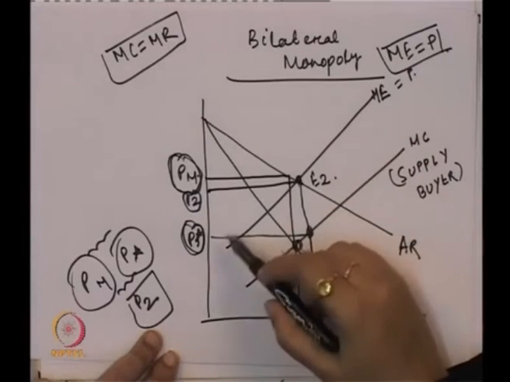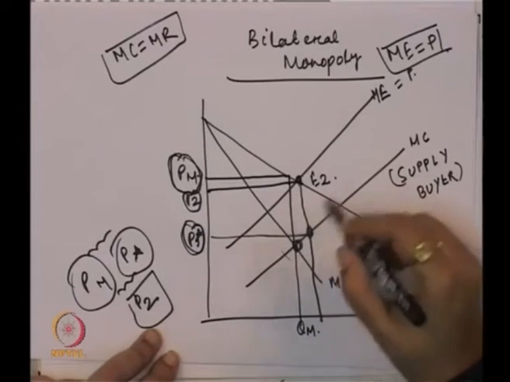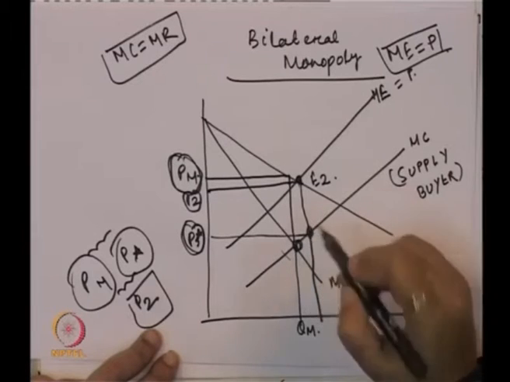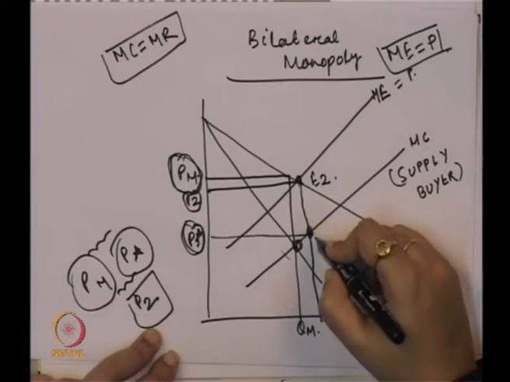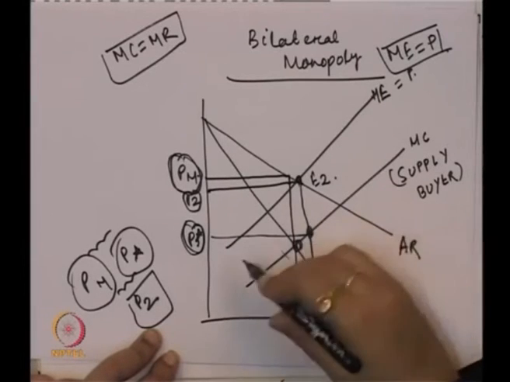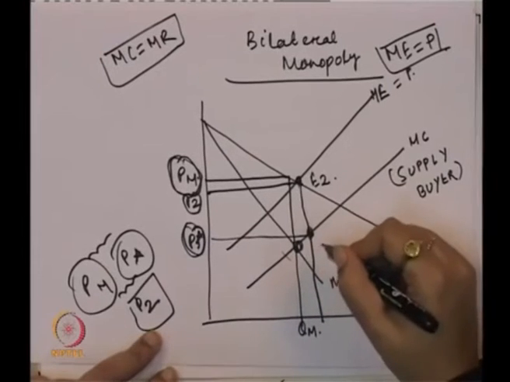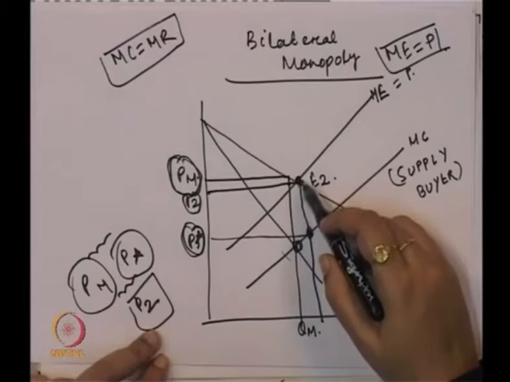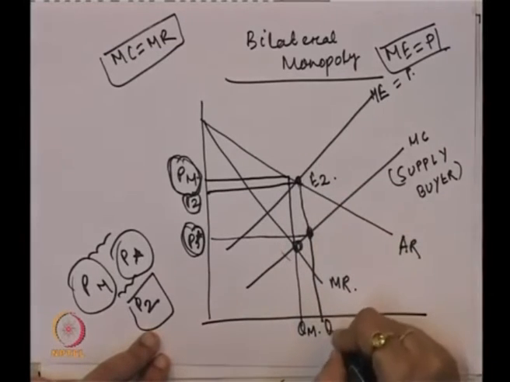And how do we get this P star? P star we get through this, the supply curve of the buyer, and if you remember, in the case of a monopsonist, the price has to be equal to the marginal cost, or they have to pay the price with respect to the supply of the input. So in the first case we just identified the point up to which the quantity has to be produced, and that is Q star.